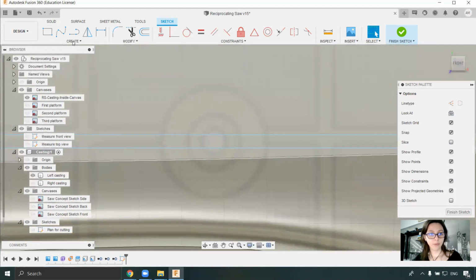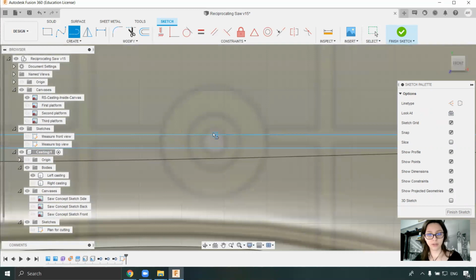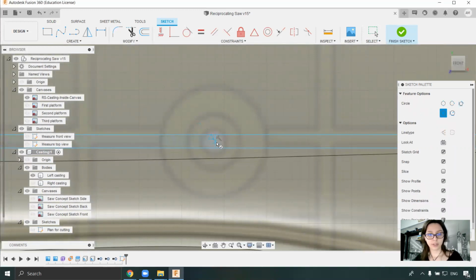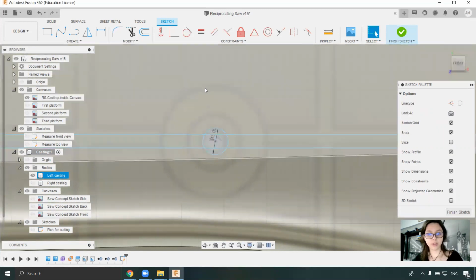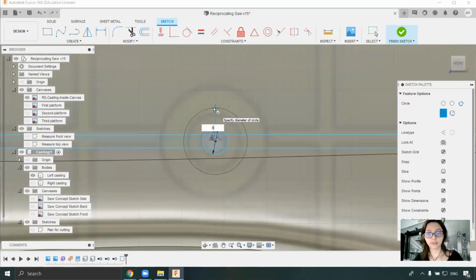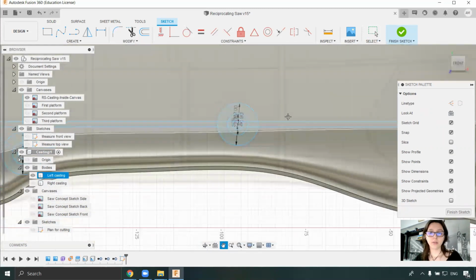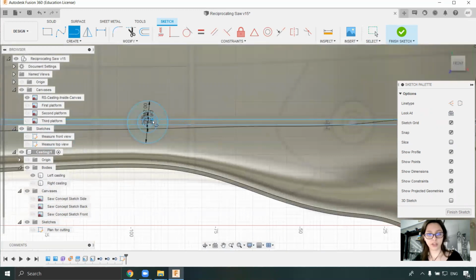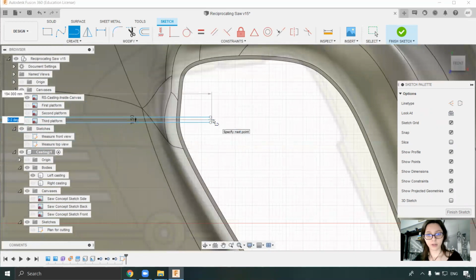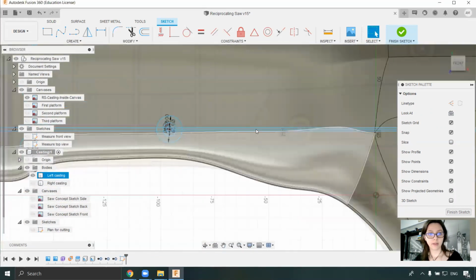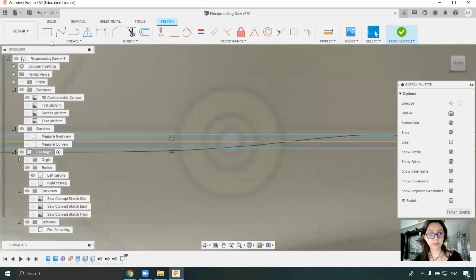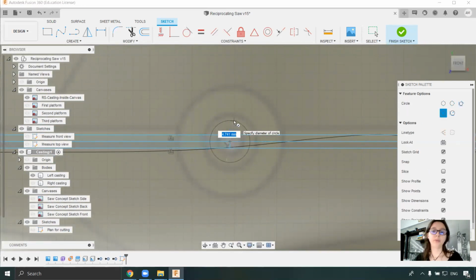Wonderful. And now what I need to do is create a new line. I want to find the center here, and I will create 3, 6, 12. Perfect. And I will use a line again. I will press L on the keyboard, and I will go until the end here. And I'll create another line here, and the intersection will be the middle of the platform.